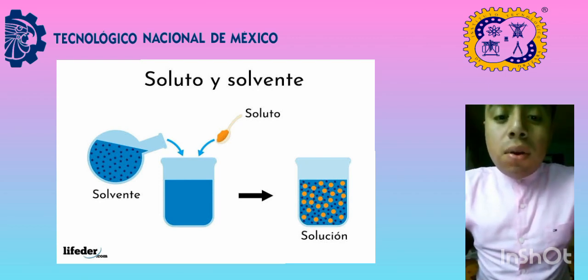For example, it can be a solid in a liquid solvent, and we can add another liquid or gas. Solution: a homogeneous mixture of two or more substances. The mixture can be molecular or ionic, and the substances involved do not react with each other.